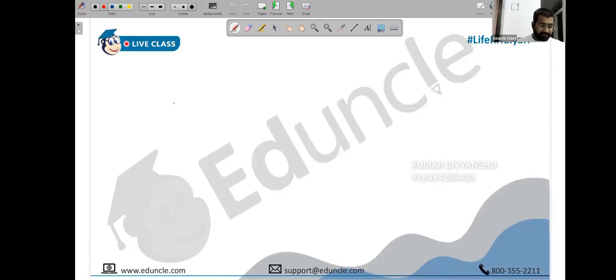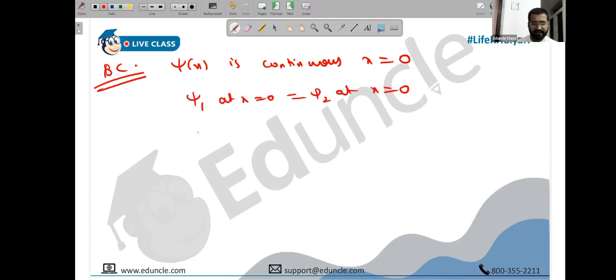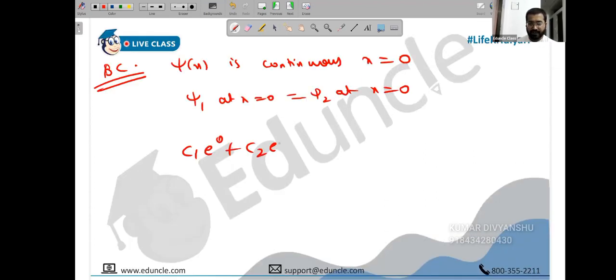Now let's find the relationship. We can use boundary conditions because we know the wave function is continuous at the boundary. Where is the boundary? At 0, x equals 0. So the value of psi 1 at x equals 0 has to be equal to the value of psi 2 at x equals 0, because the wave function must be continuous. Let's substitute. We have c1 e raised to 0 plus c2 e raised to minus 0 equals c3 e raised to 0. So we have c1 plus c2 is c3.